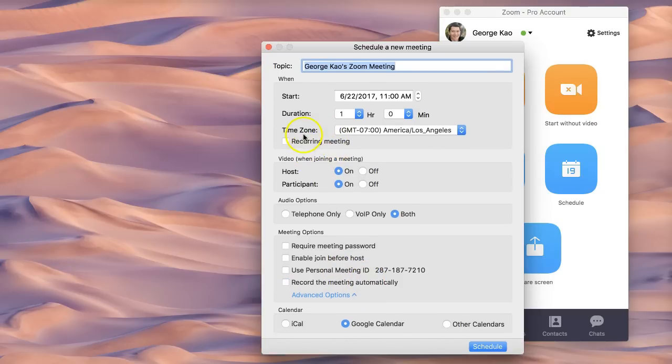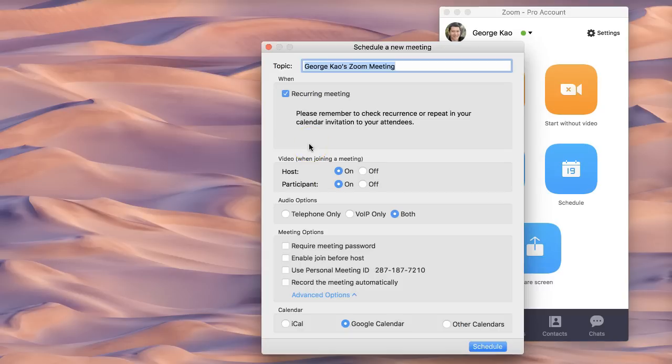And the recurring meeting and use personal meeting ID means that meeting, even though you scheduled it, will be using your own personal ID instead of the unique one that they are going to generate randomly. The recurring meeting option I like a lot because I have a client group that always meets on a regular basis. So if you have a regular group of people you meet with on Zoom, do a recurring meeting and then schedule it.